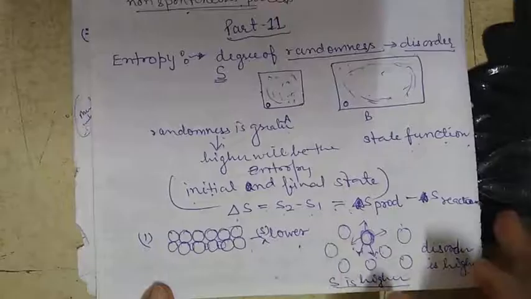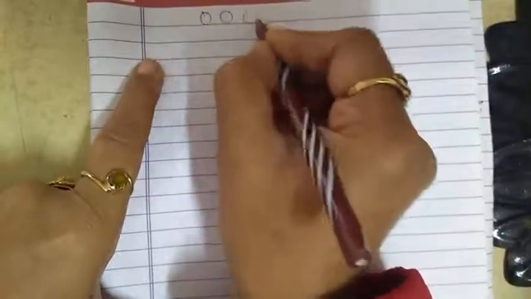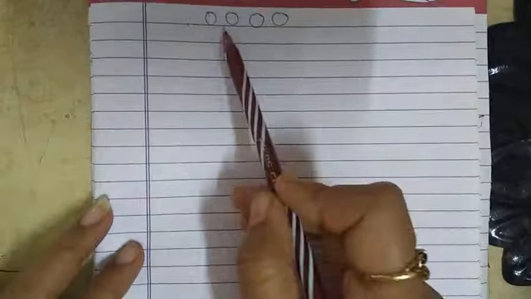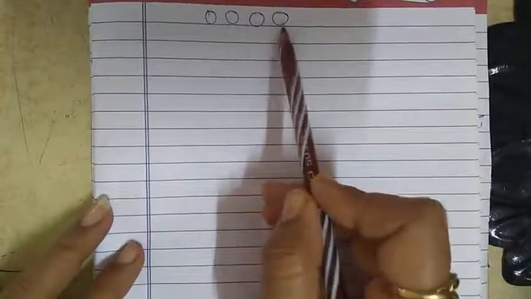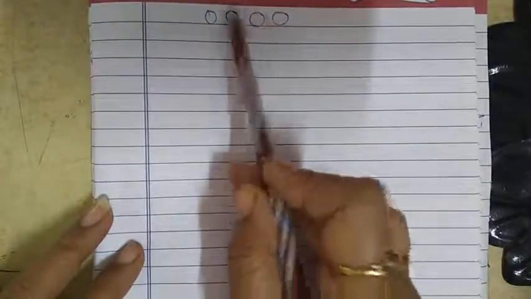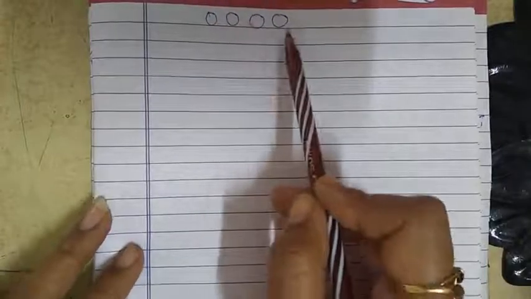In case of the liquid state, we know that in comparison to the gaseous state, there is a lesser gap between the atoms.